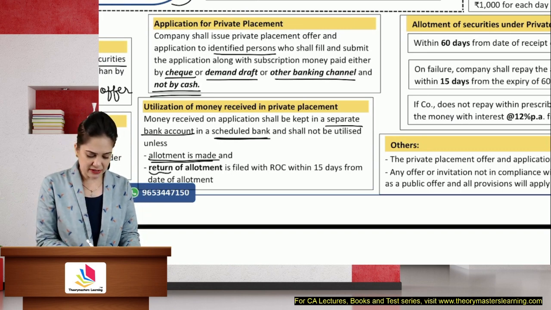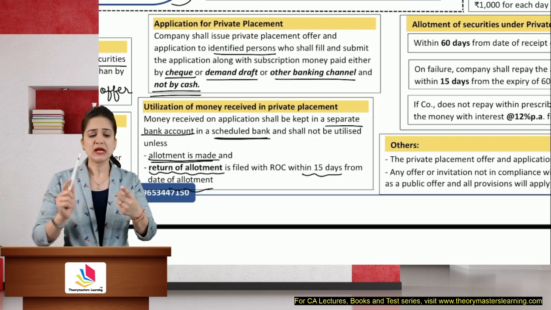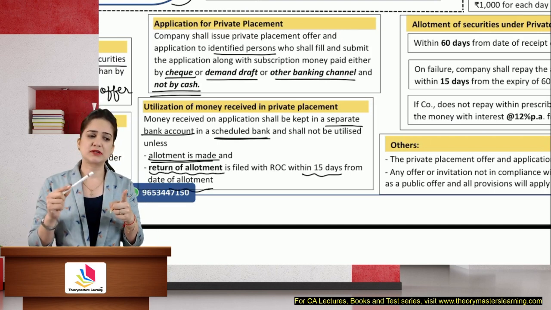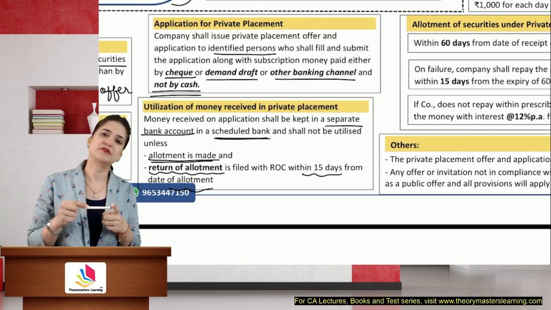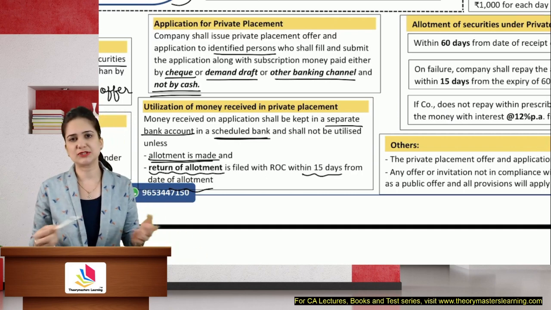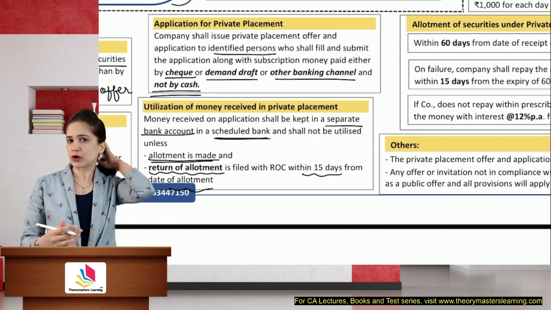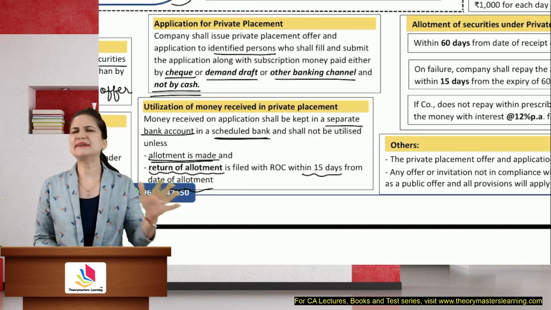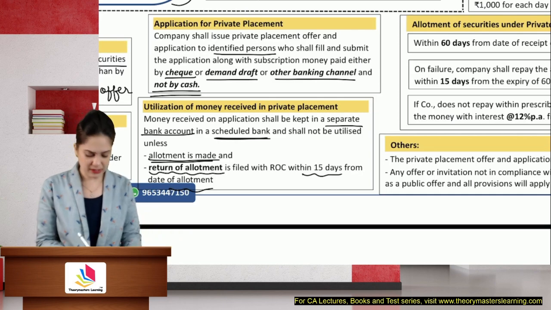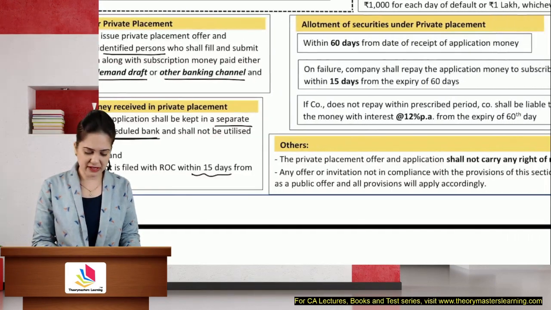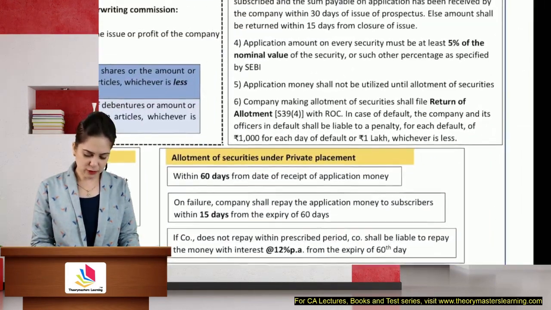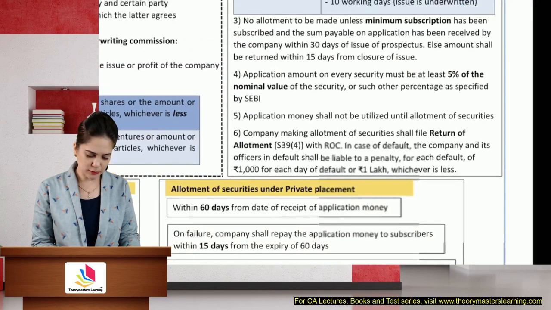You will also file a return of allotment with the ROC within 15 days of allotment, specifying the securities that you had offered and the consideration that you have received. If you have received other than cash, then what is the consideration, when the allotment was made, and the persons to whom the allotments were made. All the details regarding the allotment will be mentioned. If you don't file the return of allotment, there is a penalty also.